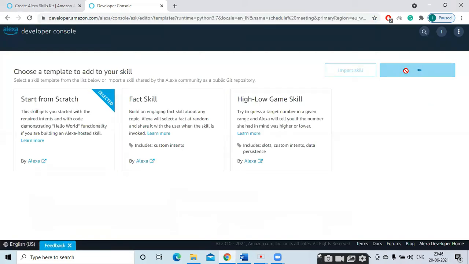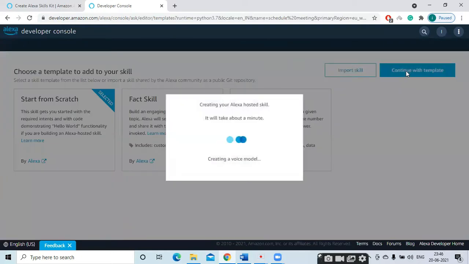Continue with template. It will take time.